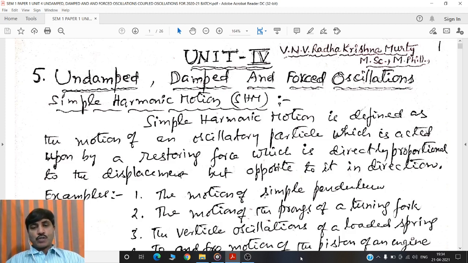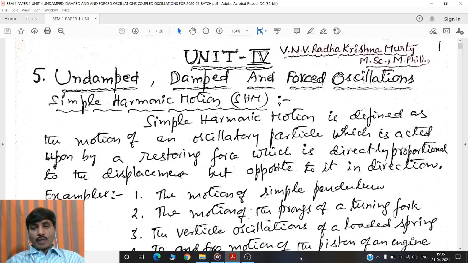There are three types of motion. They are linear motion or translated motion, circular motion or rotatory motion, vibratory motion or oscillatory motion. First, vibratory motion or oscillatory motion. The to and fro motion of a particle about a mean position is called vibratory motion or oscillatory motion or harmonic motion.